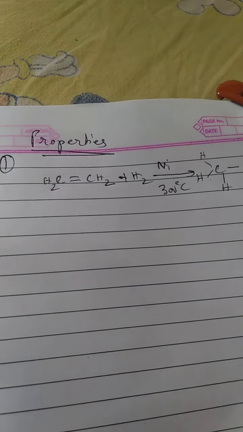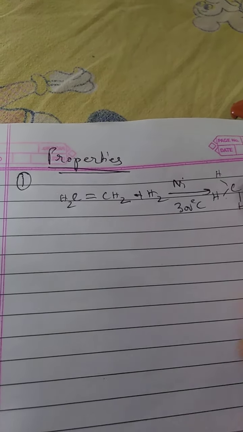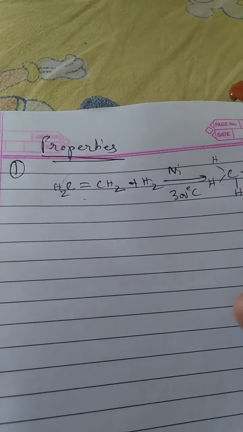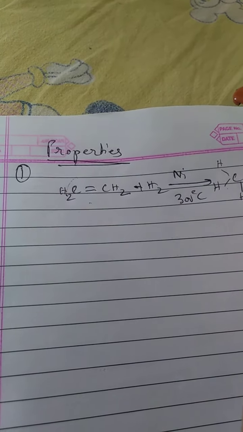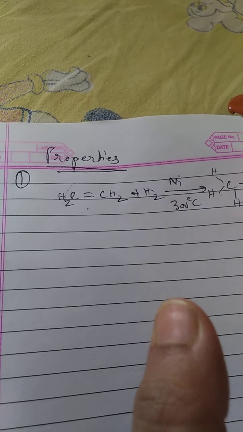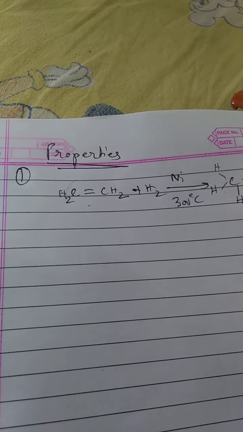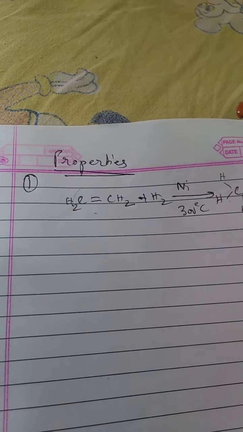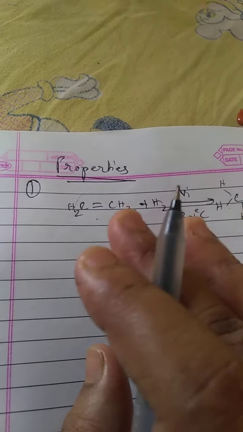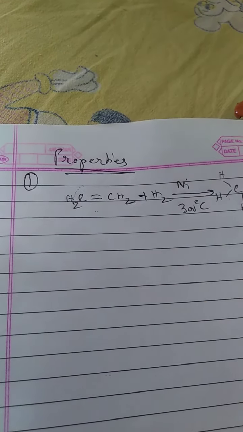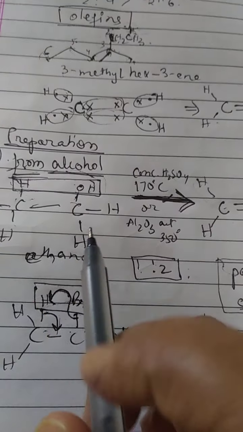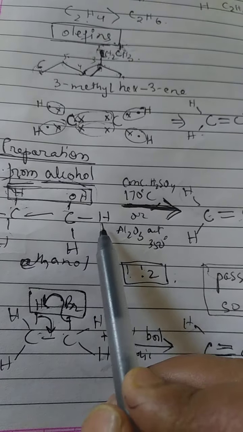Next we will learn about the chemical properties of the alkenes. We are talking about only ethene. We will only take the example of ethene over here in your book, because if you are taking the higher carbon compounds of these alkenes, they will give different types of isomers. To keep it simple, we are only doing ethene. For example, in the preparation, what will happen if it is a more carbon compound?